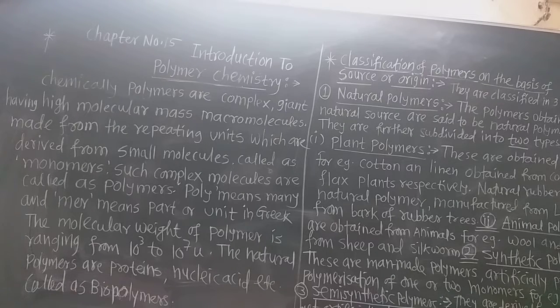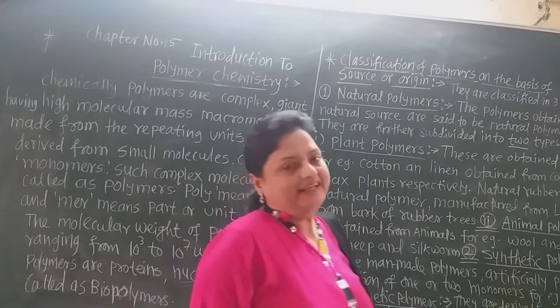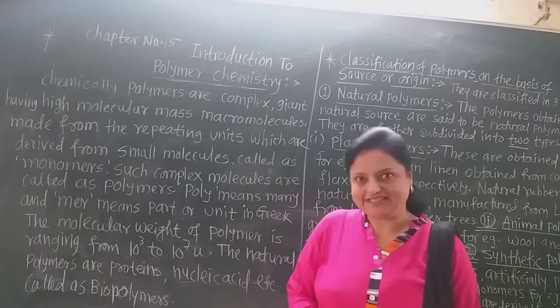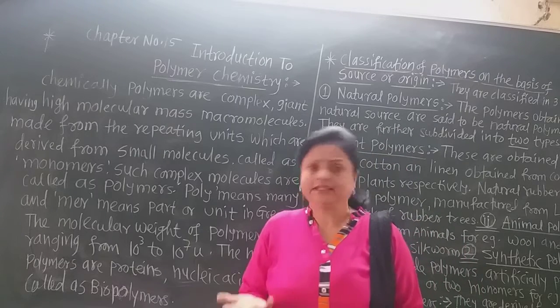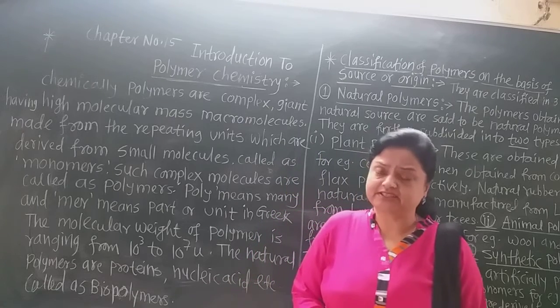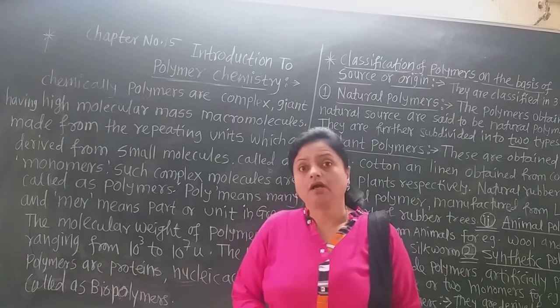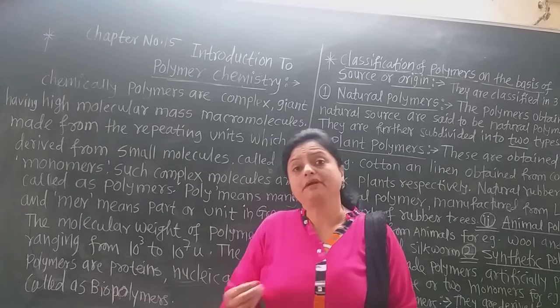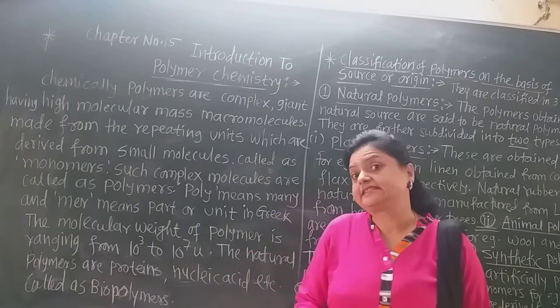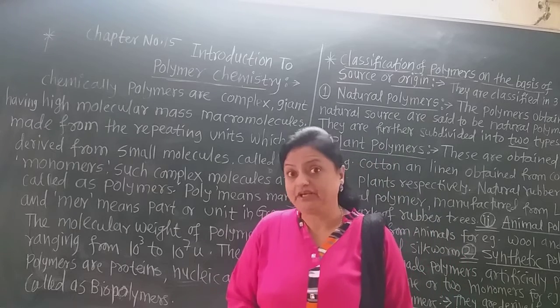Now you are very familiar with polymers. In everyday life we use so many polymers, natural polymers, which may be biopolymers, or synthetic polymers such as plastic. There is variation in plastic also, high density plastic and low density plastic.